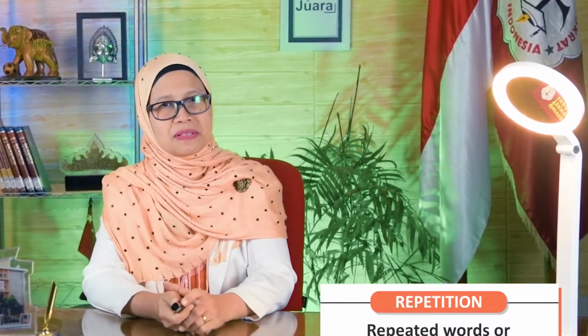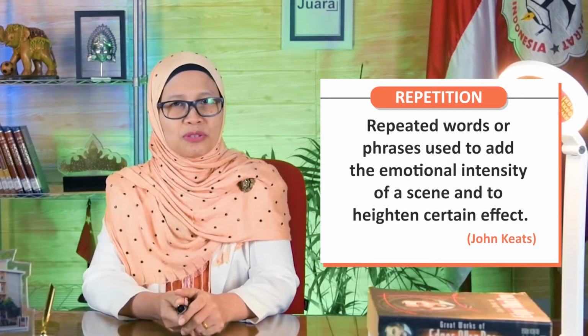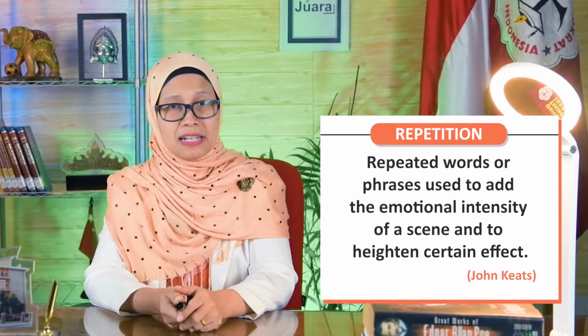And then next, how about next? The next language of poetry is repetition. I think you are really familiar with the word repetition. In a song, you can say it is like the refrain. Just like if you remember the song by Melly Goeslaw, "A Portrait", you can say, "I just want to say I love you, I just want to say I love you." It is repeated and repeated, so this is called repetition. Easy, right? Let's see this one, an example from the poem by John Keats.